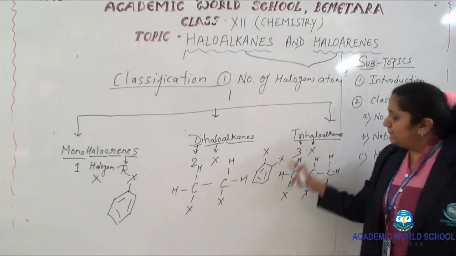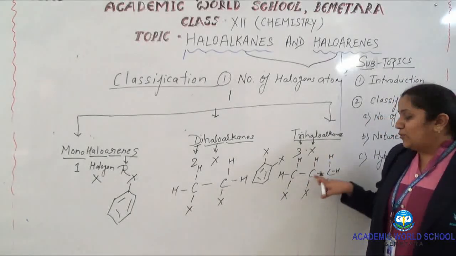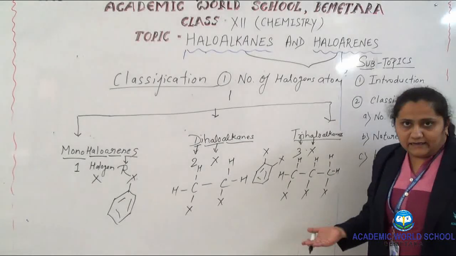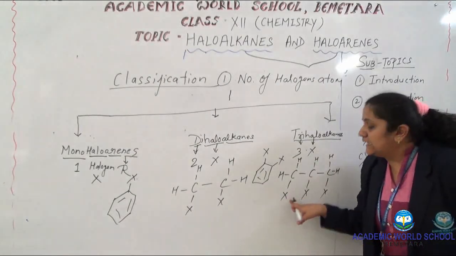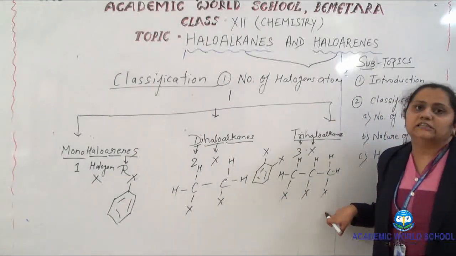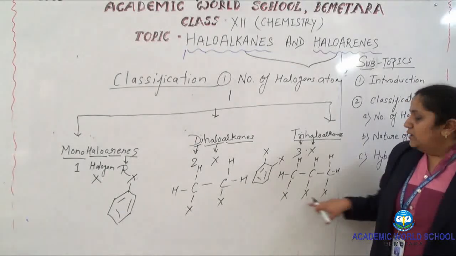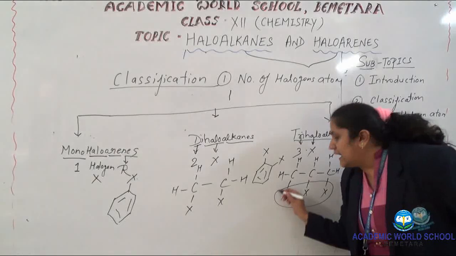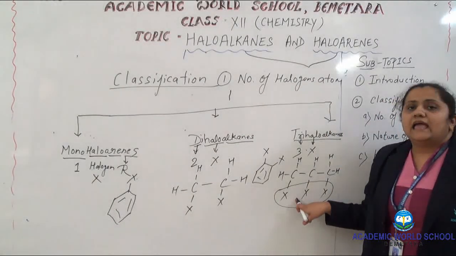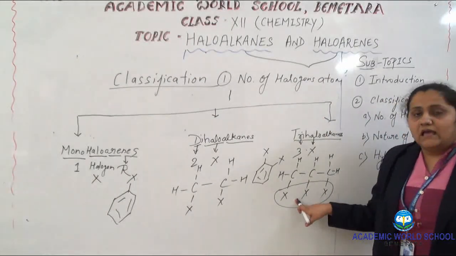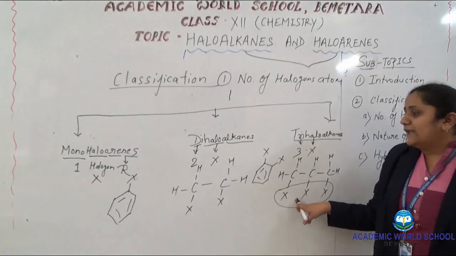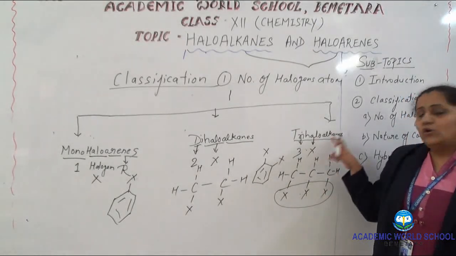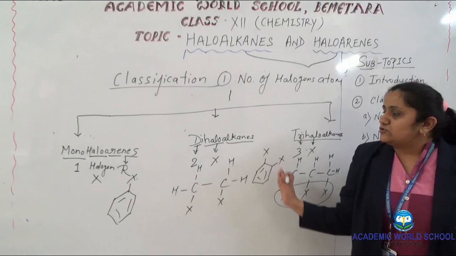So in this compound, the name is propane trihalide, because there are 3 halogen atoms attached in this carbon chain. As 3 X atoms are present, they are called tri-halo compounds. And I may ask you, can you make the same tri-haloarenes just like in these 2 compounds?